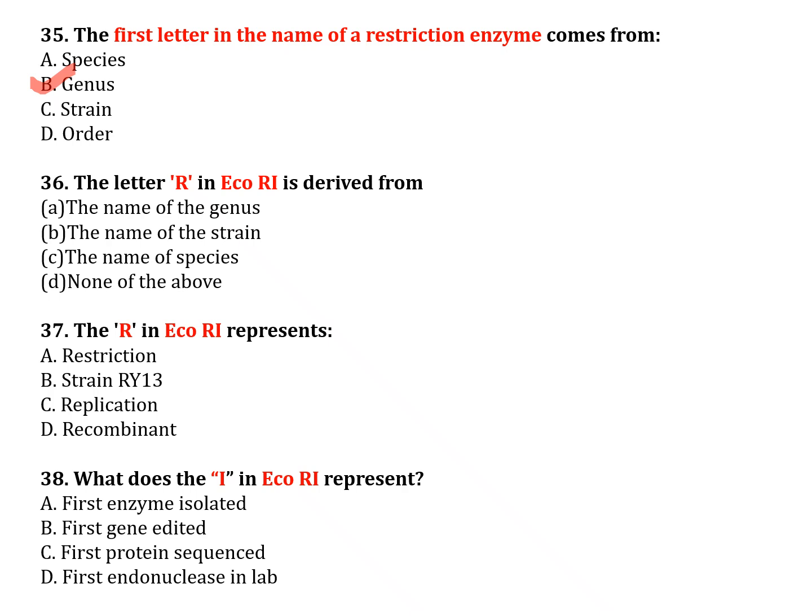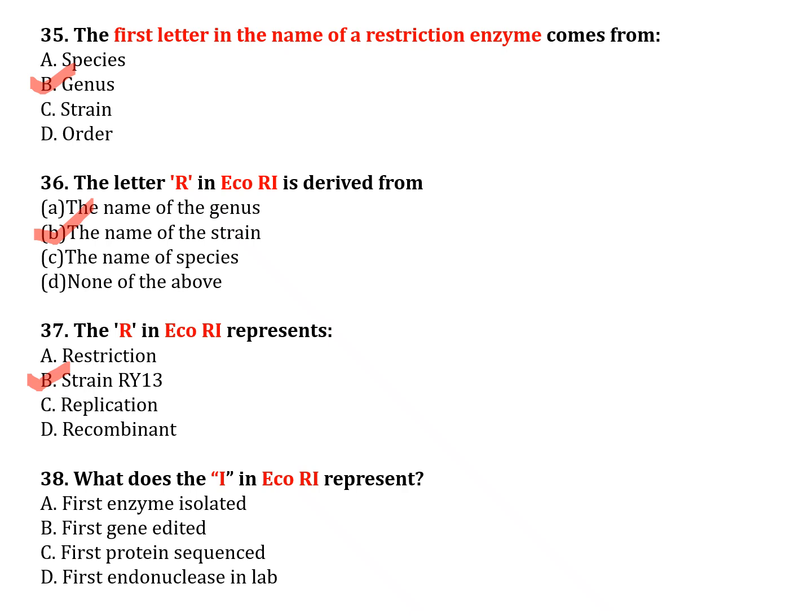The next question, number 36. The letter R in EcoR1 is derived from: option A, the name of a genus; option B, the name of a strain; option C, the name of a species; option D, none of the above. The correct answer is option B, the name of the strain. The next question, number 37. The R in EcoR1 represents: option A, restriction; option B, strain RY13; option C, replication; option D, recombinant. The correct answer is option B, strain RY13.